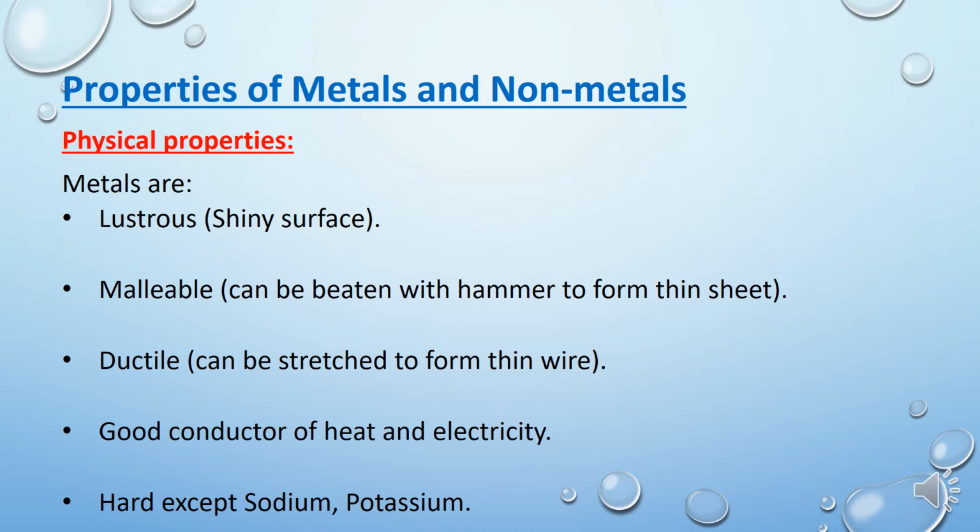Question is, give two examples of metals which are soft. And the answer is sodium and potassium. Children, in this category, you can include lithium also. Lithium is also a soft metal.